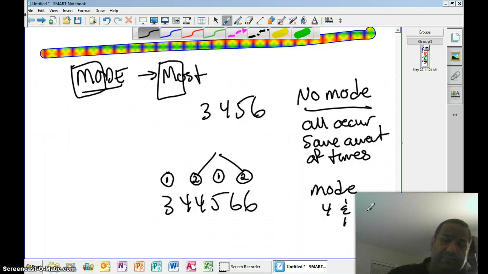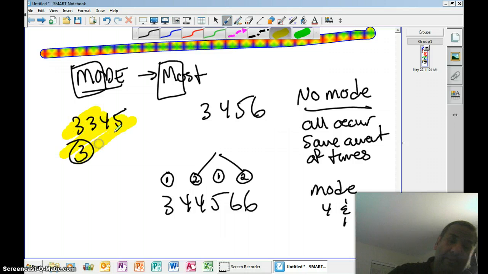And of course, the general one would be 3, 3, 4, 5, and then 3 would be the mode. I might start with this one and work my way up and ask the students to give you the answers. What's the mode here? You're going to engage in some really good conversations, hopefully, with the students and see where their thinking lies. It's important that the word most has to happen.